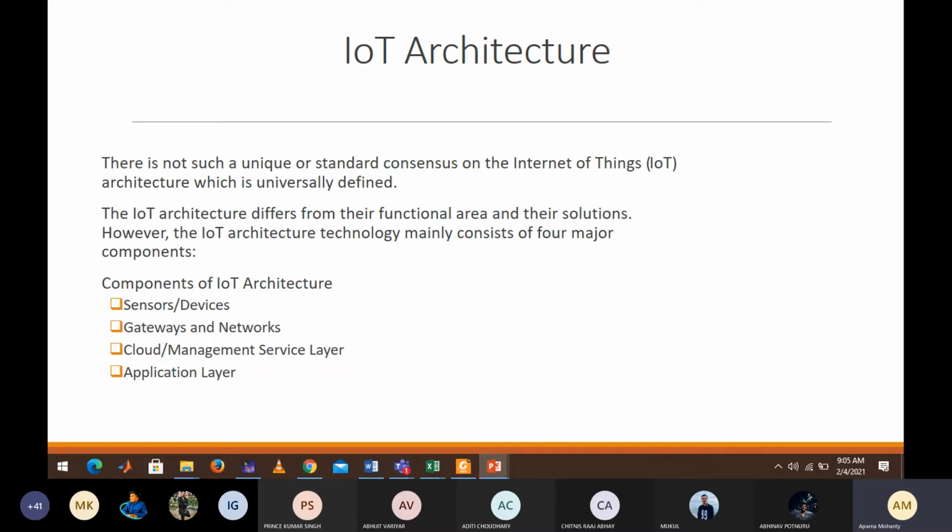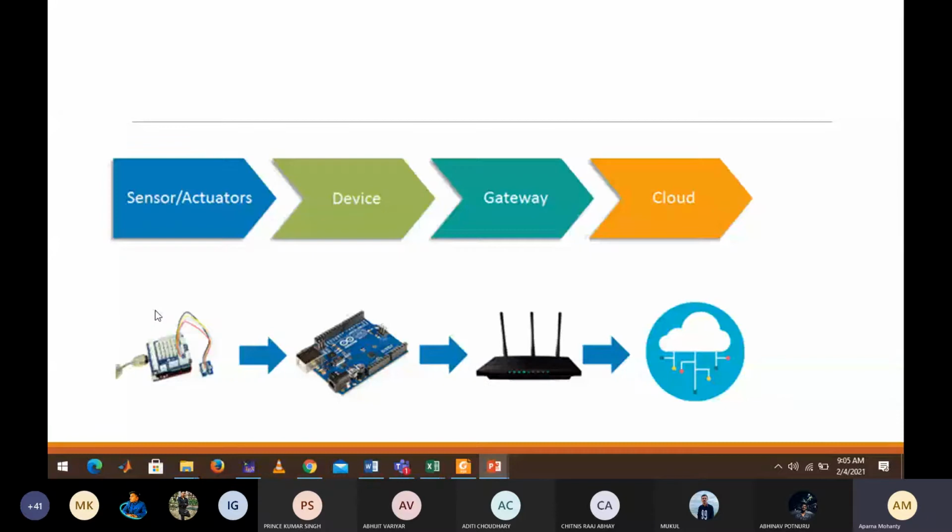So you already know that an IoT ecosystem or any IoT architecture comprises of these four things. It is supposed to have a sensor or some actuator followed by a device with which the sensor is connected, and the device and the sensors together need to be connected to a cloud through a gateway. So these are the four basic things. One is your device having a sensor, and then the cloud connected to the device through a gateway. So these are the basic components of your IoT.